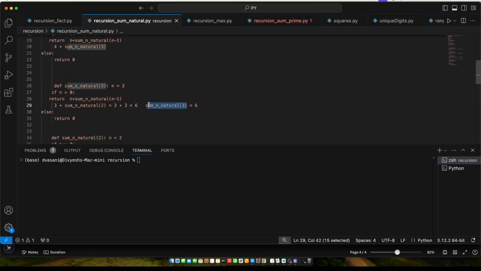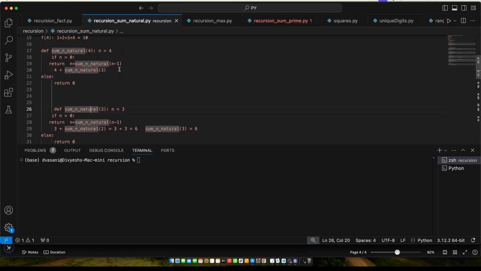Now, this function was called from here, so you simply put the return value 6 instead of sumNatural. So 4 plus 6 is equal to 10, and the output of this is 10.